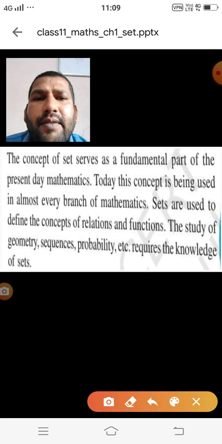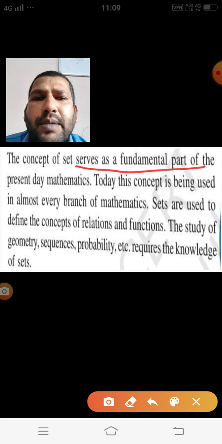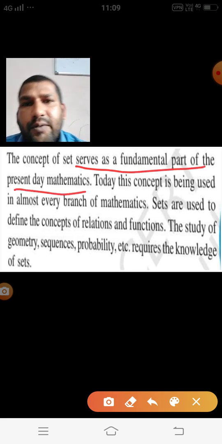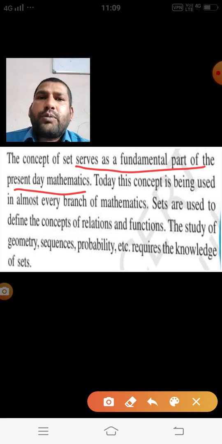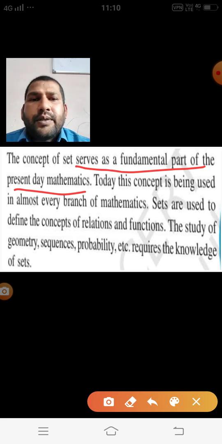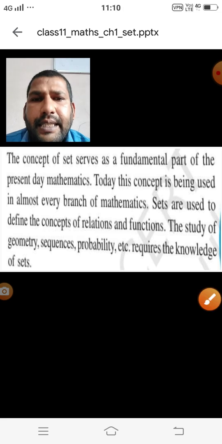Then the concept of set serves as a fundamental part of present day mathematics. In each and every field we are using the concept of set. From the examination point of view also, all the time we get questions on the basis of this concept of set in competitive examinations. And in each and every branch nowadays we are using set.